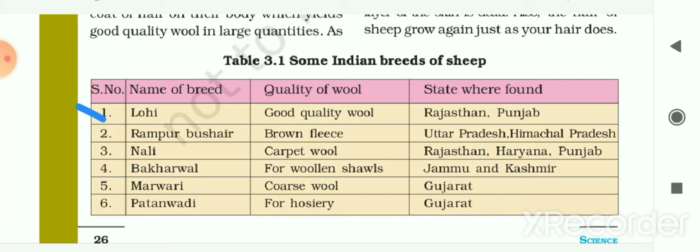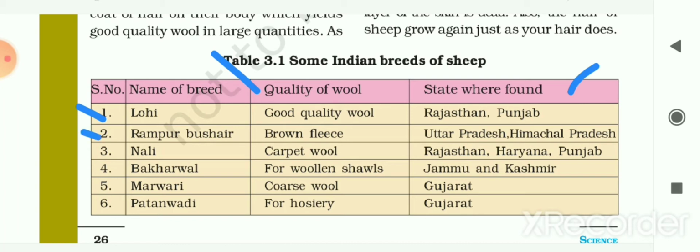Here the name of the breed is given to you. The quality of wool that the sheep gives is also given, and the state of the country where that breed is found is also given to you. So the first breed is Lohi. It gives us good quality wool and it is mainly found in Rajasthan and Punjab.